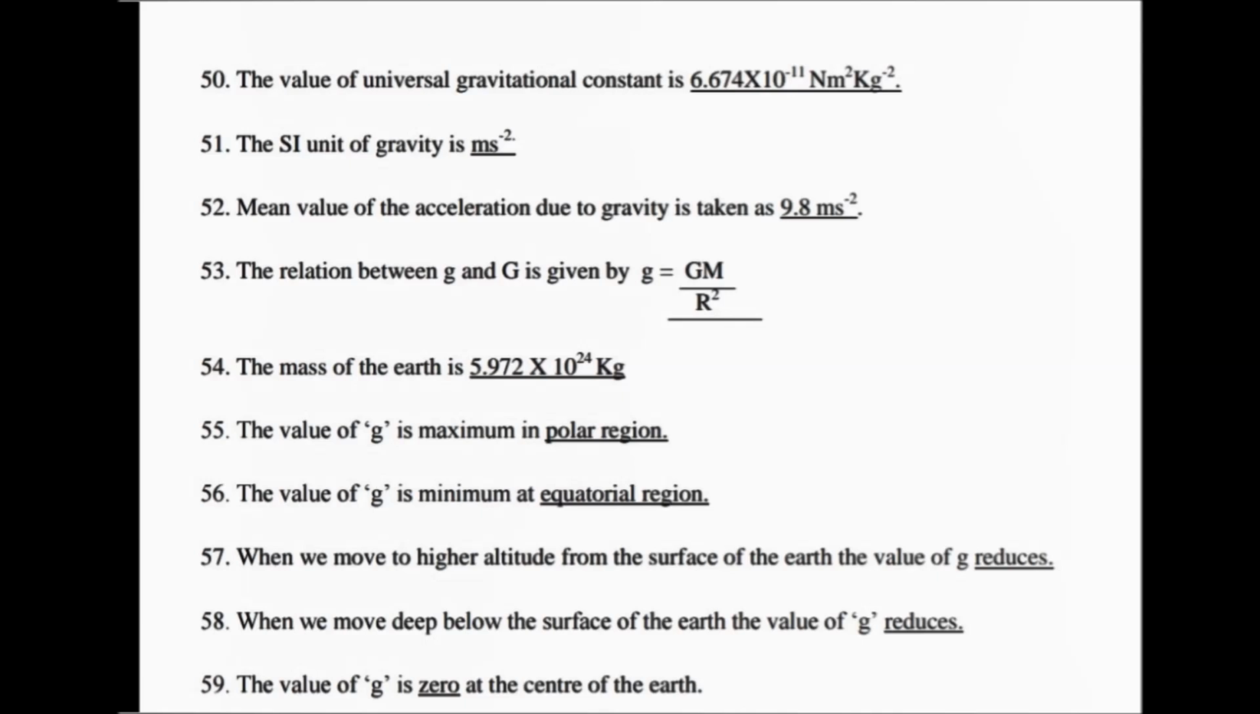The value of gravity is maximum in the polar region and minimum at the equatorial region. When we move to a higher altitude from the surface of the Earth, the value of gravity reduces. When we move deep below the surface of the Earth, the value of g reduces. The value of gravity is 0 when we are at the center of the Earth.